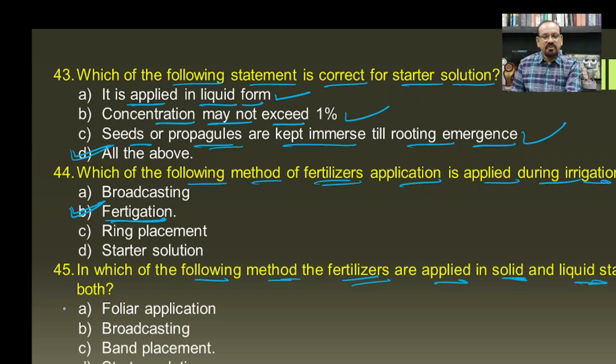Foliar application is liquid, broadcasting is solid, band placement is solid and liquid, and starter solution is in liquid form. It means that C, band placement, is used in solid as well as liquid state.